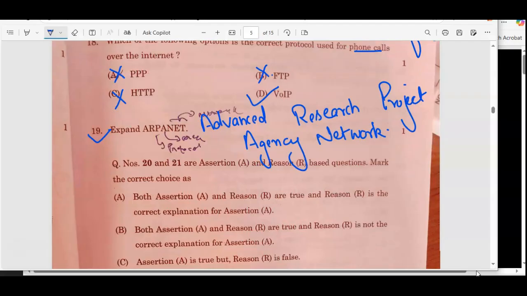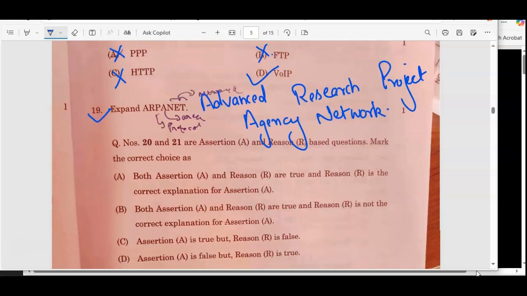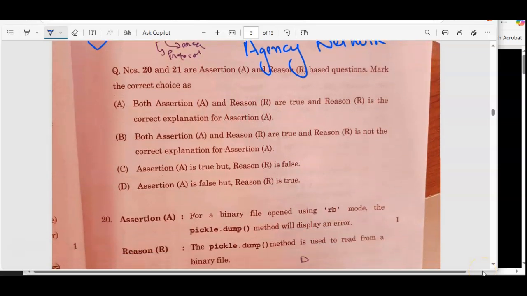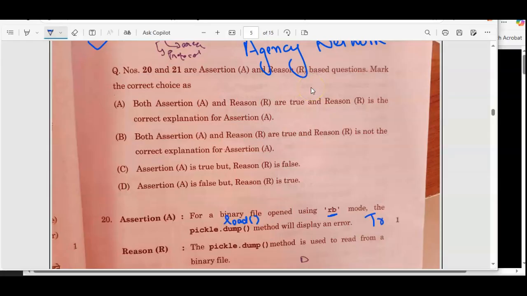20 and 21 are assertion and reason based questions. Mark the correct choice. These all are the options given, and you have to select the one. We have: for a binary file opened using RB for read mode, so you are opening it in read mode, the pickle.dump method will display an error. Yeah, that's correct only. Read mode means it should be pickle.load, right? So the method will display an error. So that is true.